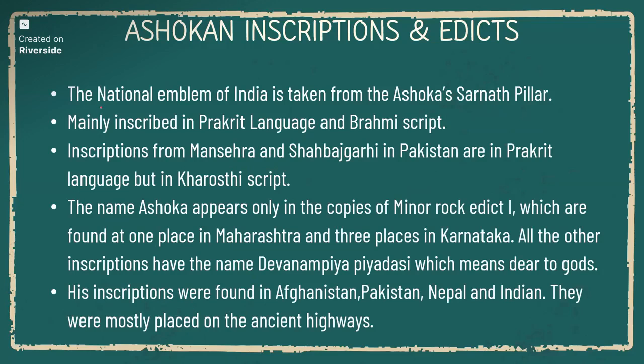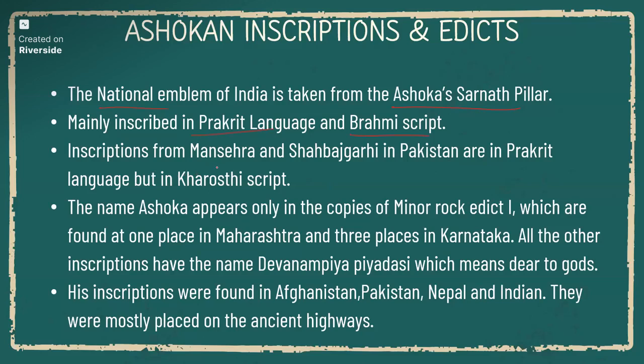The national emblem, we have always seen that, the four lions, that is our national emblem, right? It was taken from Ashoka's Sarnath pillar. These inscriptions are mainly inscribed in the Prakrit language using the Brahmi script.